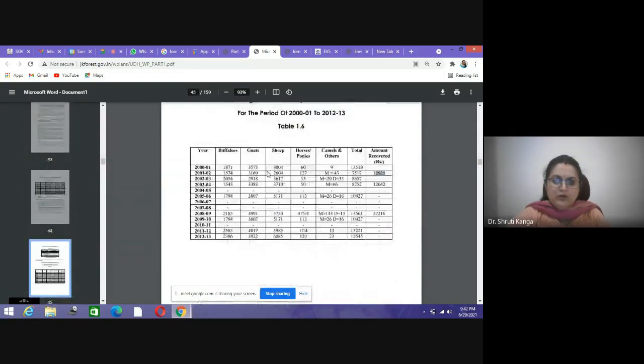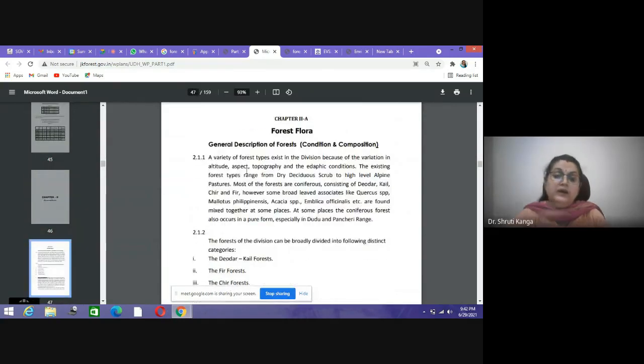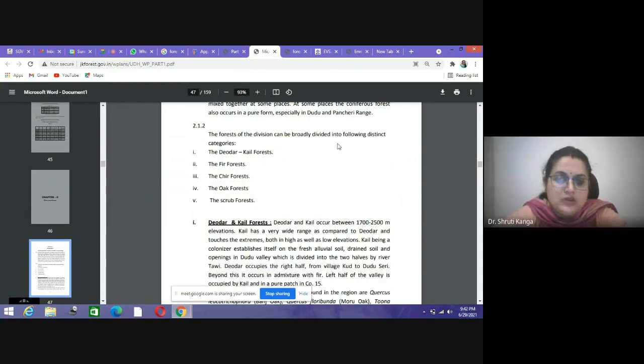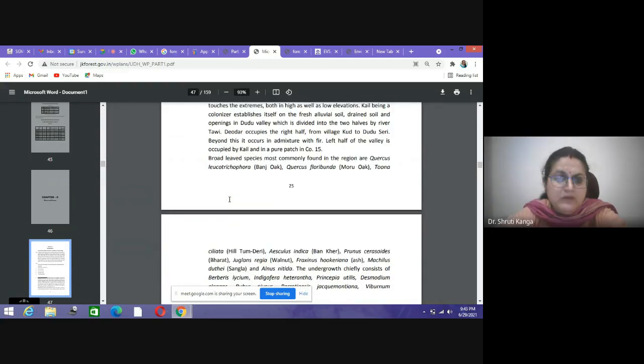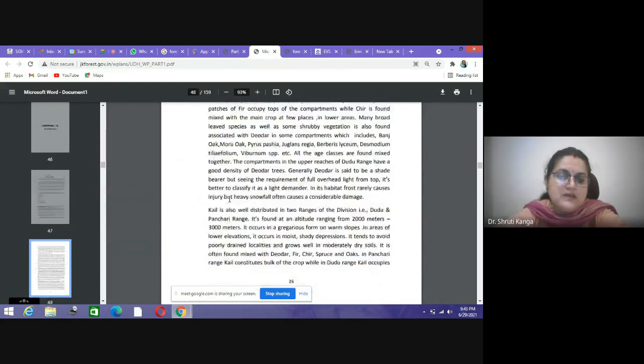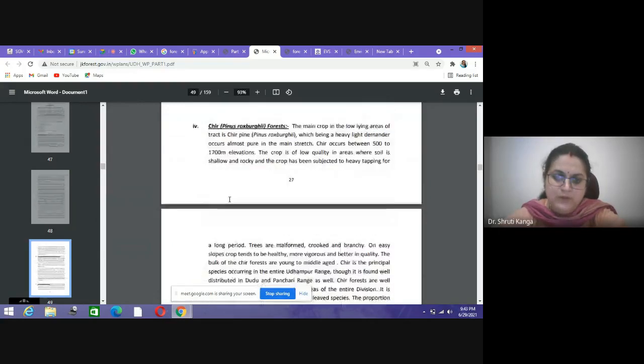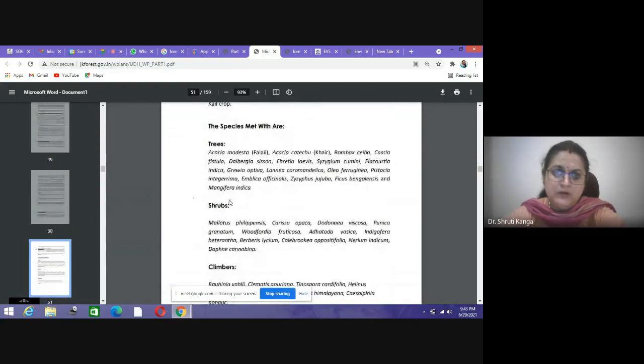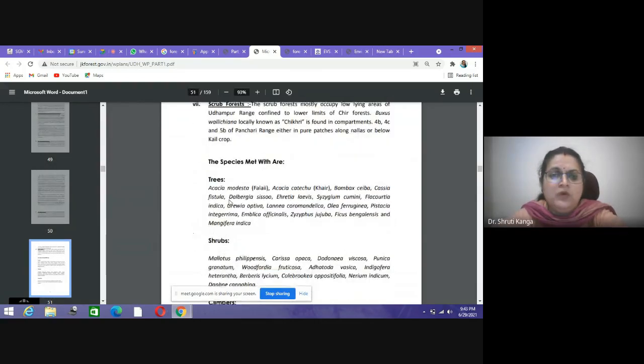Okay, so in chapter 2 we have the flora and fauna detailed information. A general description about the forest, their conditions and the composition. The forest division here in the district has the following categories: the deodar and kail forest, the fir forest, chir pine, oaks, and scrubs. Major classes or these circles are found there. So this is about the flora, and now about the fauna.